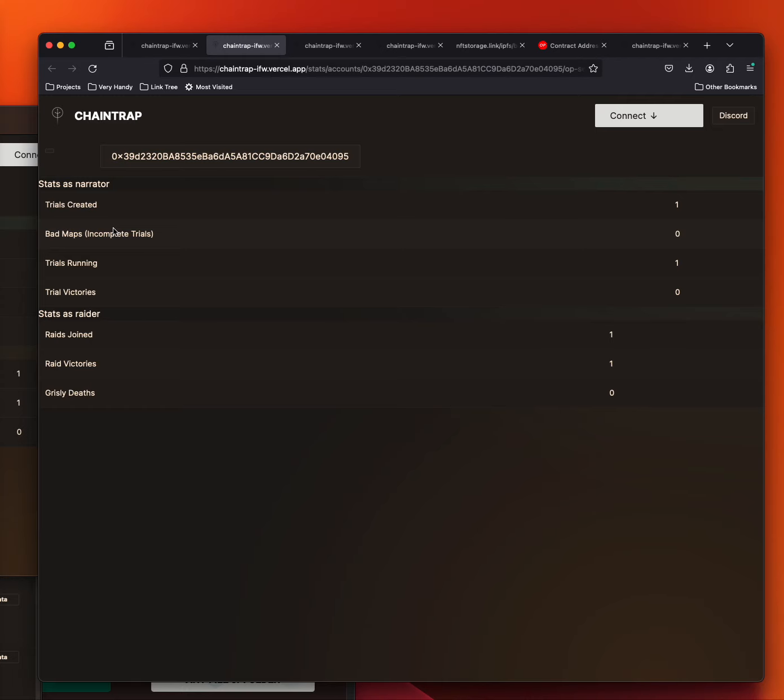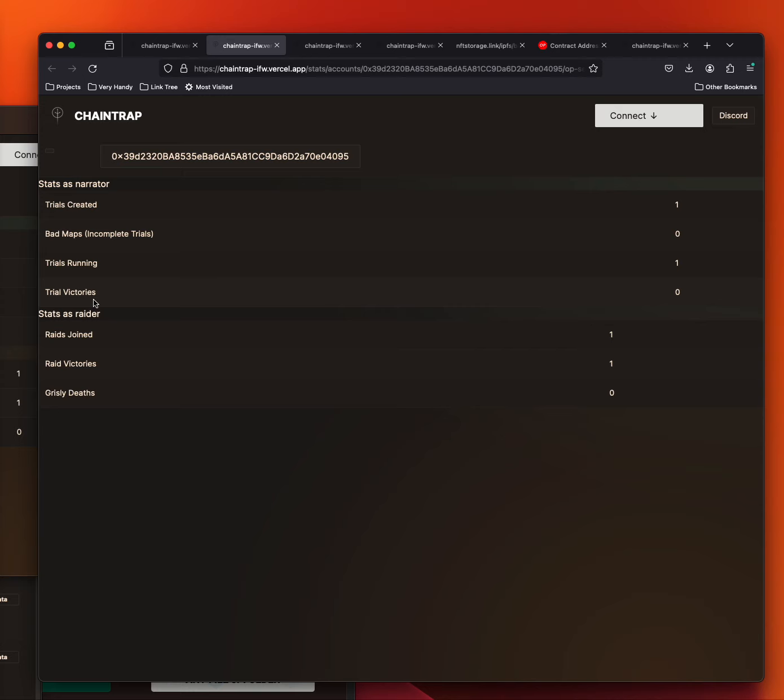Trials running is an indication of how many trials are currently active for this narrator. And that means they're closed for registration, but they're actually active and have participants. Trial victories shows how many times this narrator has successfully run a trial and beaten all the trialists, trapping them to their doom.